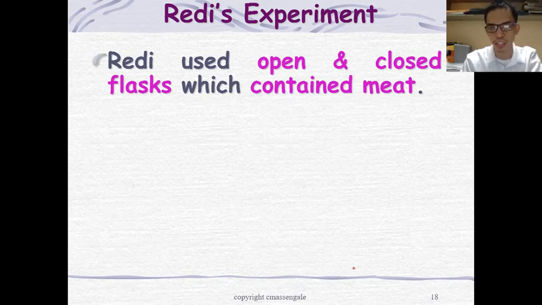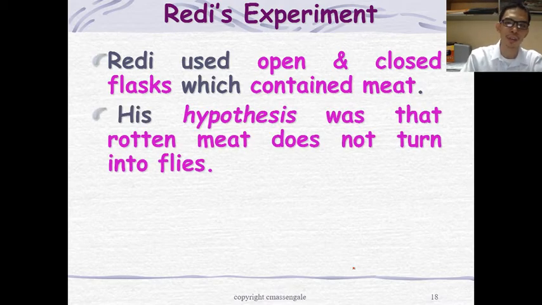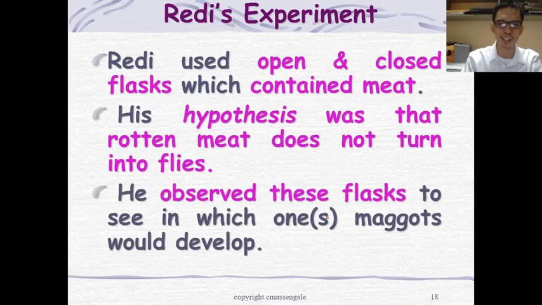But Redi was not convinced by that experiment. So he tried another experiment. This time, he still stuck to his hypothesis that the rotten meat does not turn into flies. It is awkward to think that the meat does turn into flies. So he observed flies to see from which one maggots would develop.